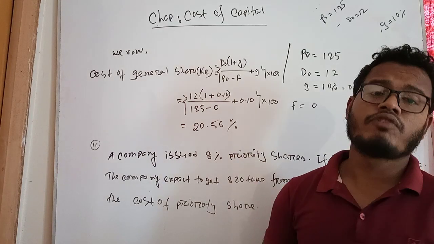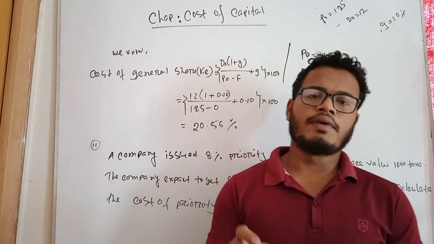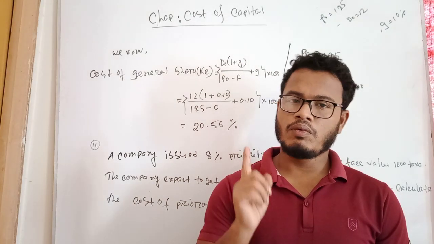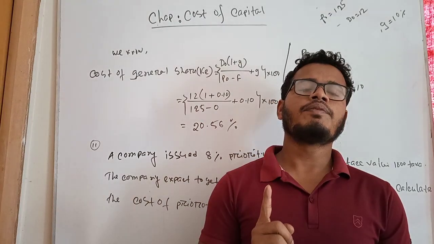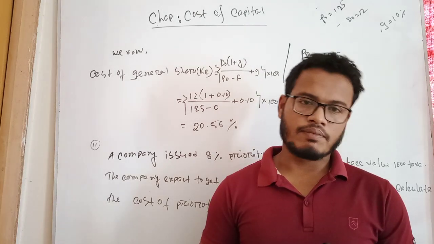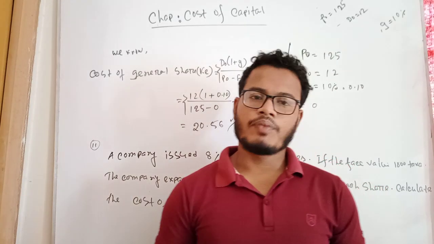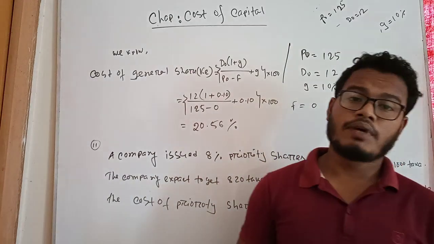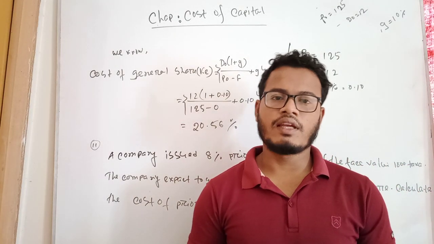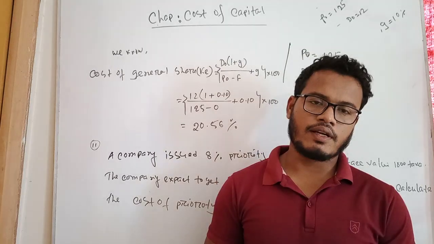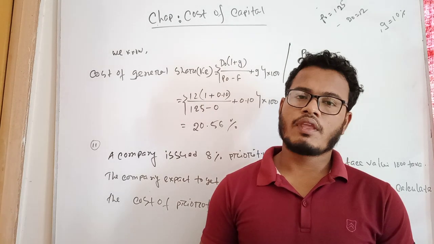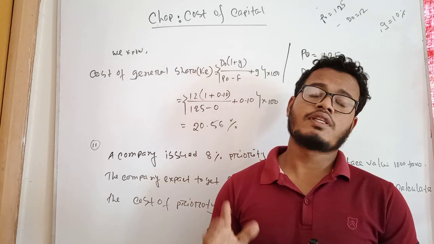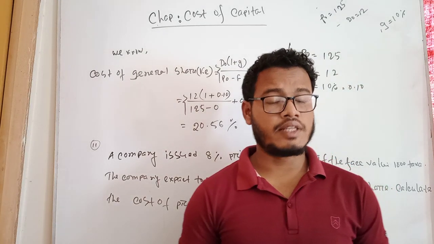There is some other information. If the company has not given the current market price, then you must take the face value as the current market price. Suppose, as an example, the face value of a company is 100 taka, the dividend is 12 taka, and the dividend increases after 1 year by 10%.